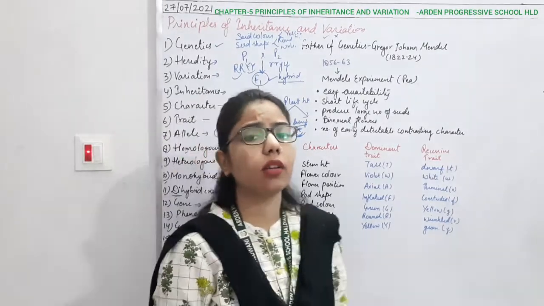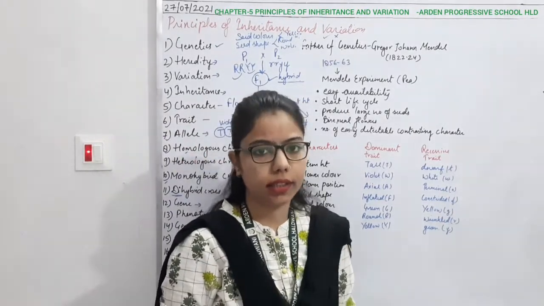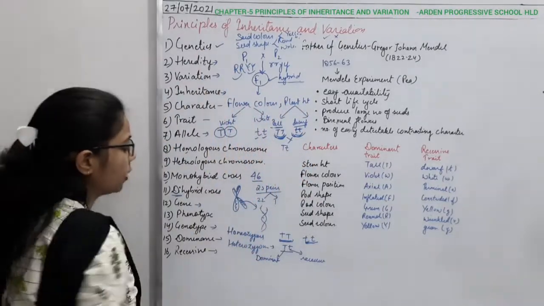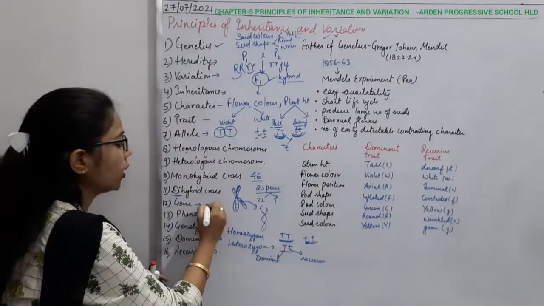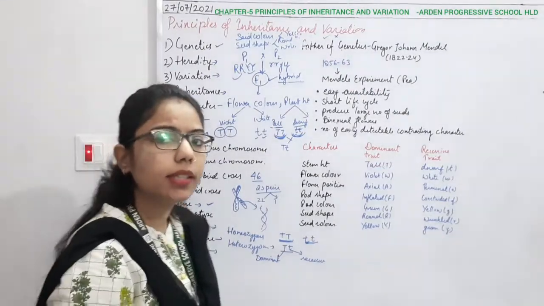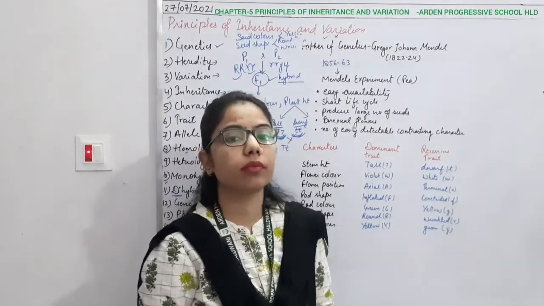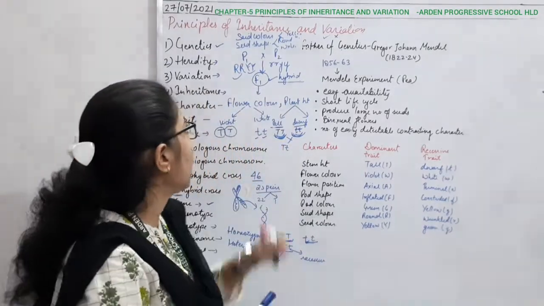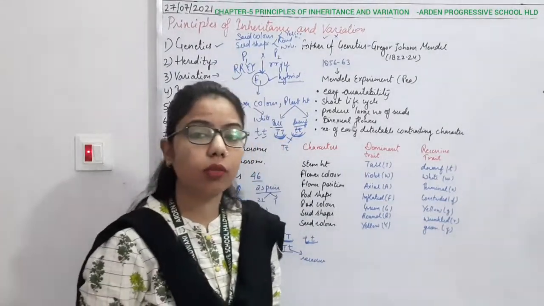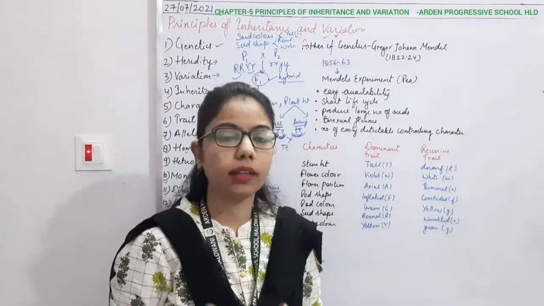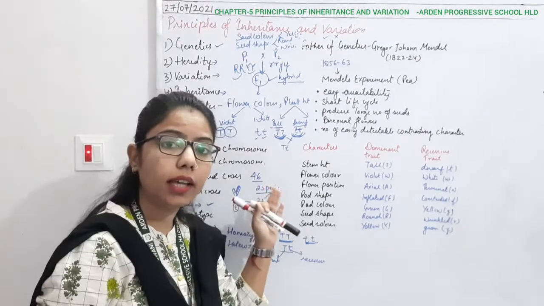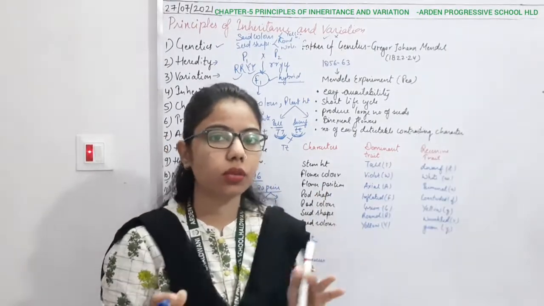Without this we cannot understand the whole genetics. Now as we are moving from this part to this part, here we are talking about something, the gene. Here the role of Mendel is very important, because the father of genetics is Gregor Johann Mendel. According to him, characters pass on from parents to the offspring.